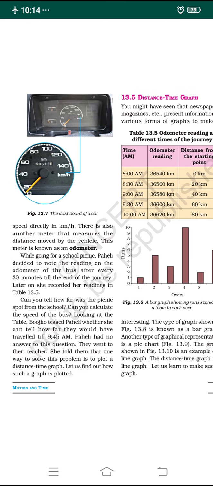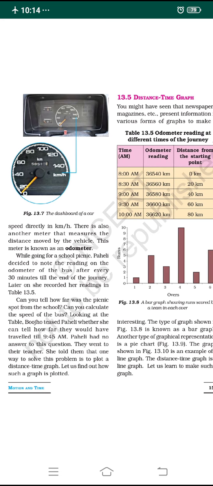Now, can you tell how far the picnic spot was from the school? You can calculate it using the speedometer and odometer readings. You can even calculate the speed of the bus. Look at the table. Can she tell how far she has traveled till 9:45 a.m.? They went to the teacher and got their doubt cleared. She told them that one way to solve this problem is to plot a distance-time graph. So let us find out how such a graph is plotted.